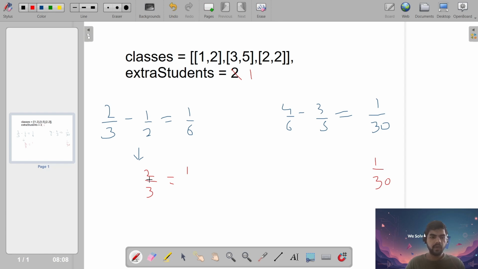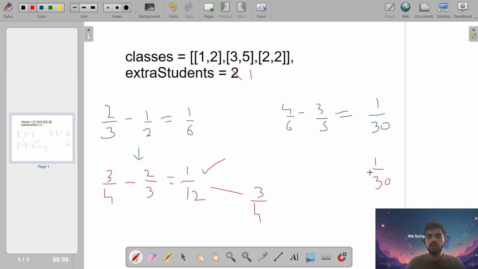Let's try to find it here. It's 2 by 3 now. If we add 1, it will be 3 by 4, minus 2 by 3, which is 4 3s are 12 and 3 minus 2 is 1, 1 by 12. So still this one is greater, right? The impact will be greater. So we again add here, and its final component will be 3 by 4.